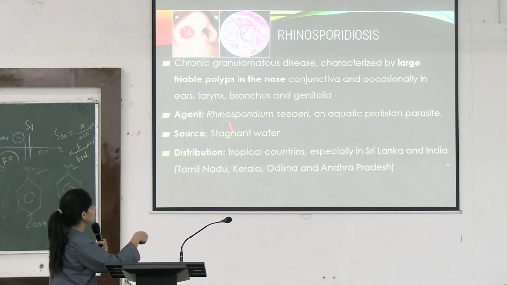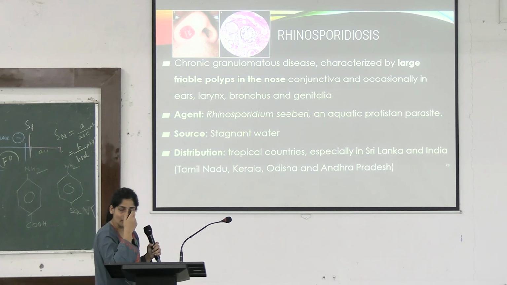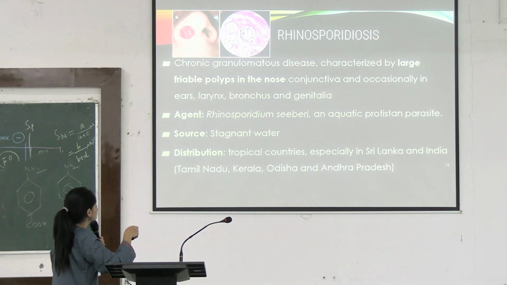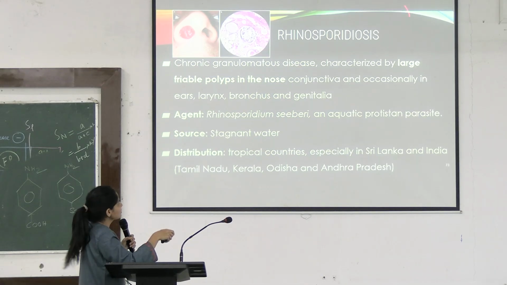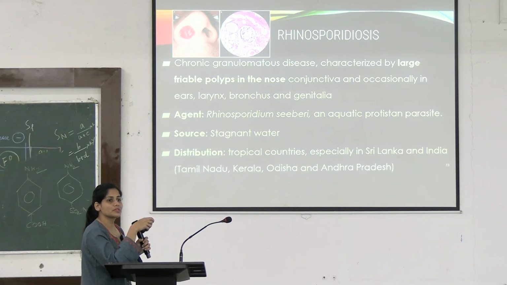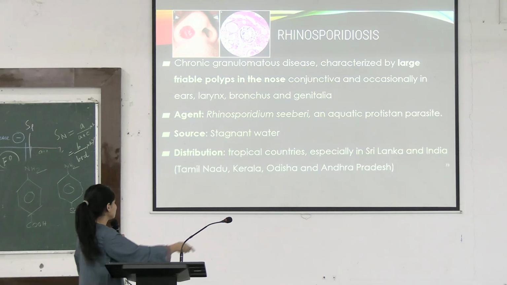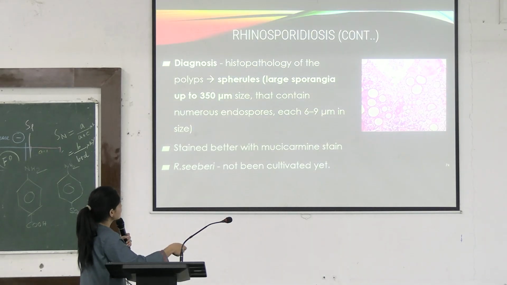It is an aquatic parasite. This can go and lodge into your nose and cause this friable polyp-like lesion in the nose and conjunctiva. As the name suggests, rhinosporidiosis, causative organism Rhinosporidium seeberi, happens because of taking a swim in the stagnant water. This is the cytopathological presentation. You can see the sporangia like this. Just remember these can be seen.